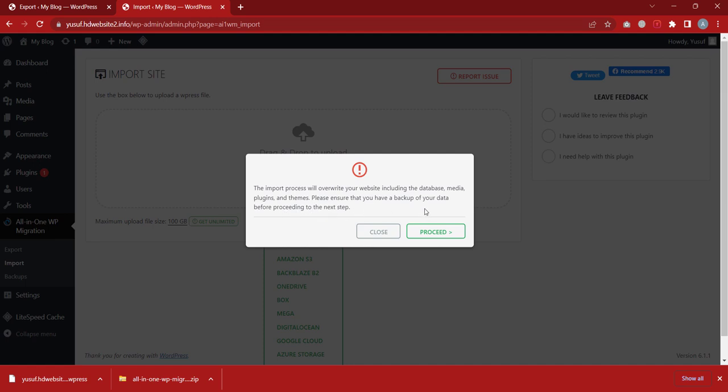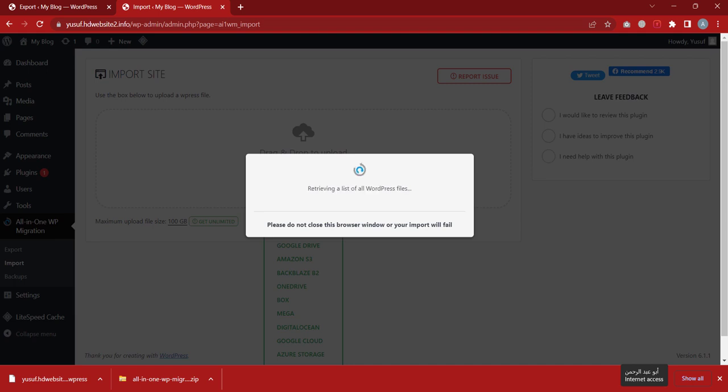In my case, this website is a new website, so there's nothing there. I have nothing to lose. So it's going to overwrite everything that exists on that website. It's going to now look like the former website that I was in. All the things I have in that website, my plugins, my pages, everything is going to be brought in here. So I'm just going to click on proceed.